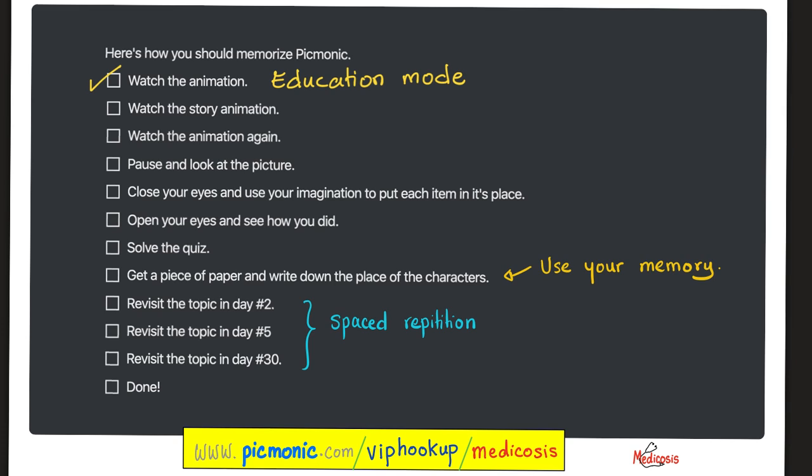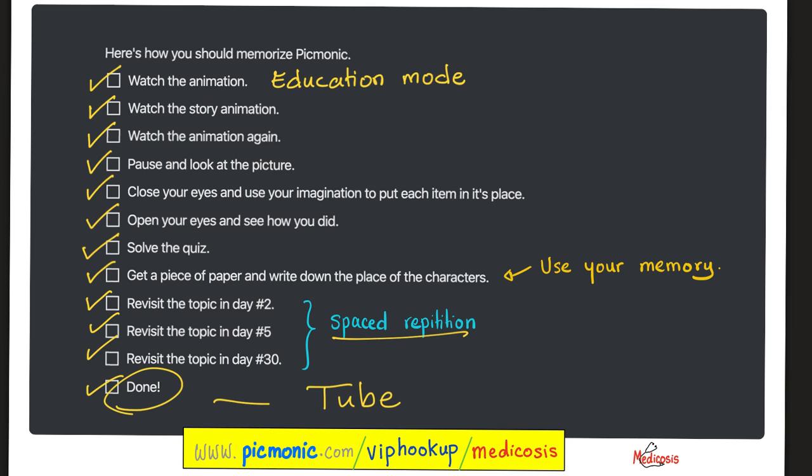This is my methodology of understanding and mastering these Picmonics. First, I watch the animation, then the story animation, and then I watch the animation again. I pause and stare at the picture. I close my eyes and use my imagination to put each item and each character in its place. Then I open my eyes and see how I did. I solve the quiz. I get a piece of paper and write down the place of the characters. I revisit the same Picmonic on day 2, on day 50, and on day 30. This use of spaced repetition helps me remember these Picmonics for a very long time, sometimes years or decades. For example, I still vividly remember the Picmonic on tuberous sclerosis, which I watched more than 10 years ago.